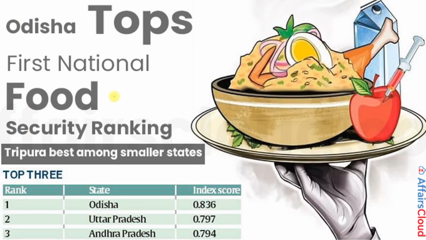So you can see here, Odisha tops the first national food security ranking, Tripura is best among the smaller states, and Odisha in the larger states category. And in the UTs, Dadra and Nagar Haveli and Daman and Diu is the top ranked UT, followed by Puducherry.